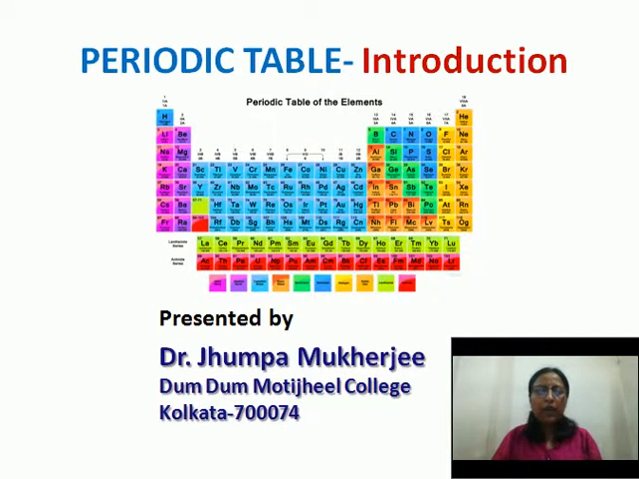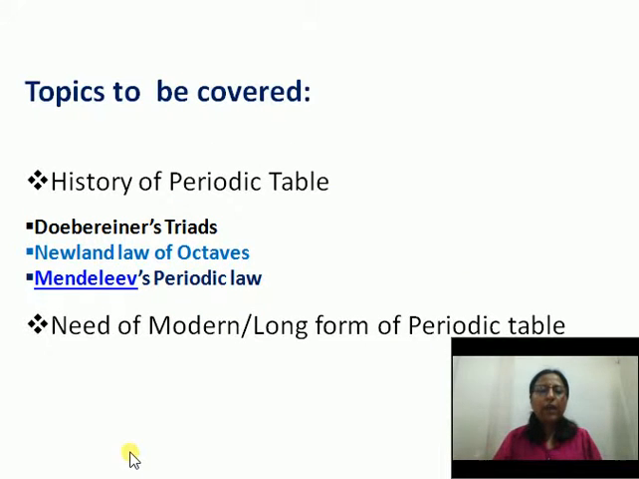individually. It was seen that the properties of all these elements actually vary periodically, or after a certain gap, a certain number, the properties of these elements actually get repeated. So for long, scientists were trying to put the elements with similar properties in the same place.